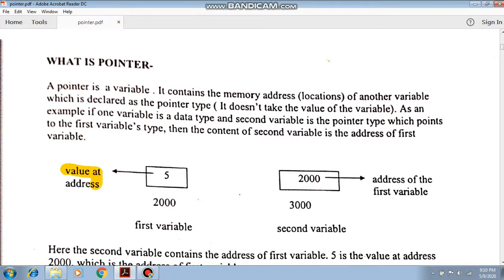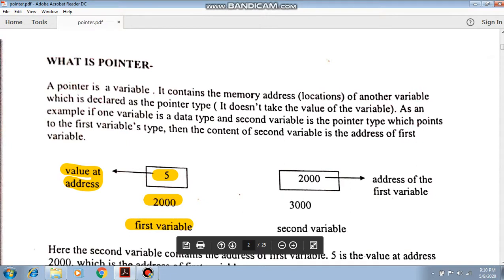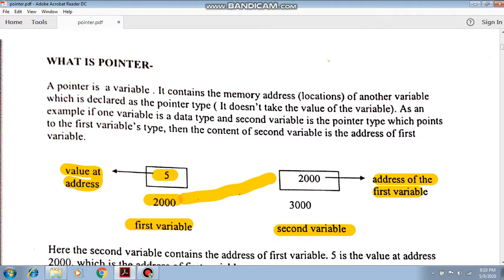The value of the variable is 5 and its address is 2000. This is called the first variable. The second variable holds the address of this variable, that is 2000. So when it holds the address of the first variable, this variable is called a pointer type of variable. That's why it is mentioned here that it contains the memory address of another variable which is declared as a pointer type.